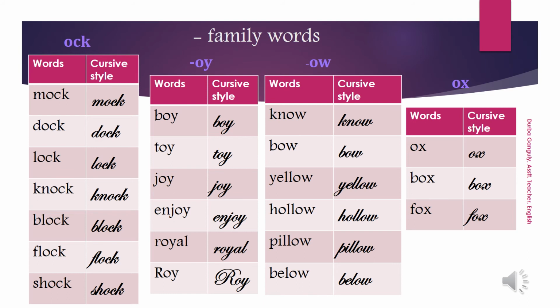Yellow, hollow, pillow, below. So these are the OW family words. Now OX family words. Ox, box, fox. Please learn these words. It will help you to develop a basic sense of spelling.